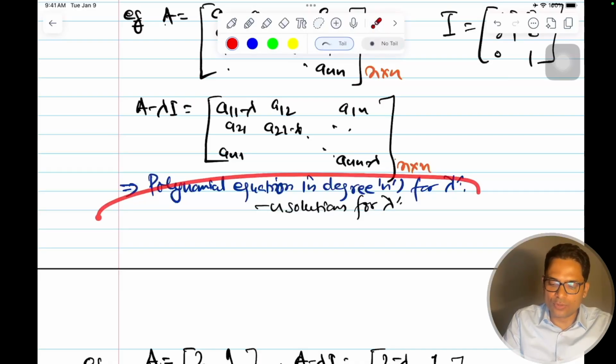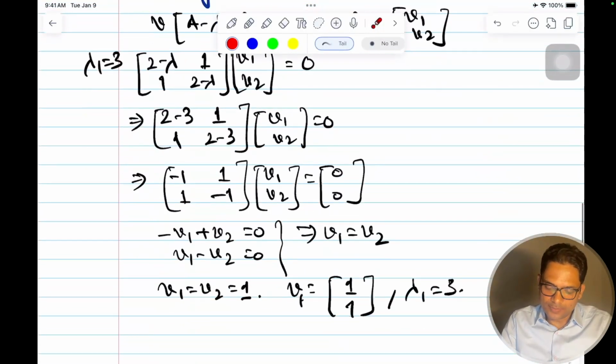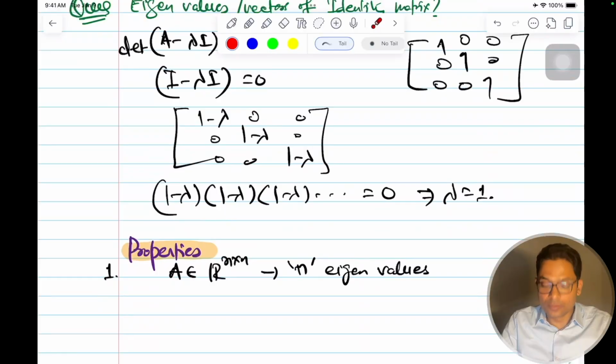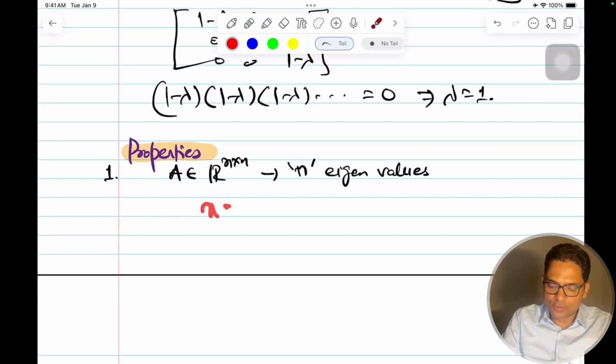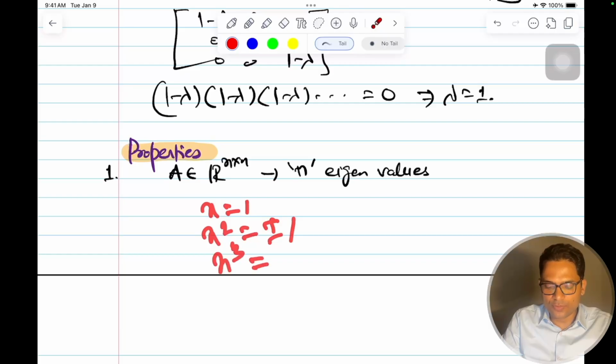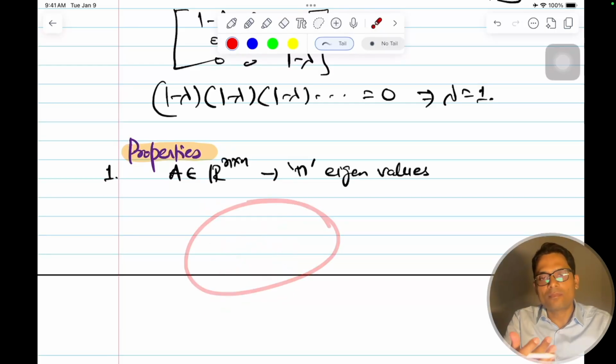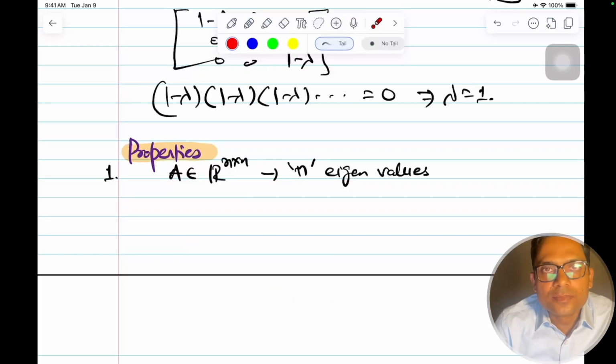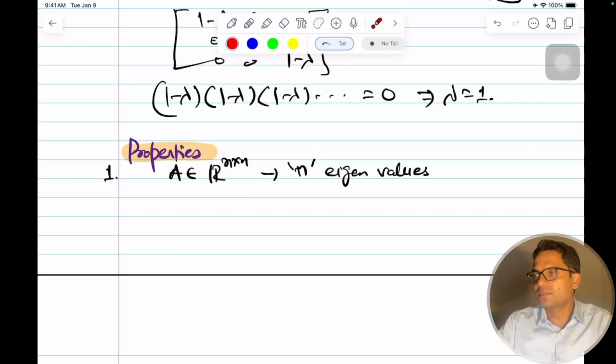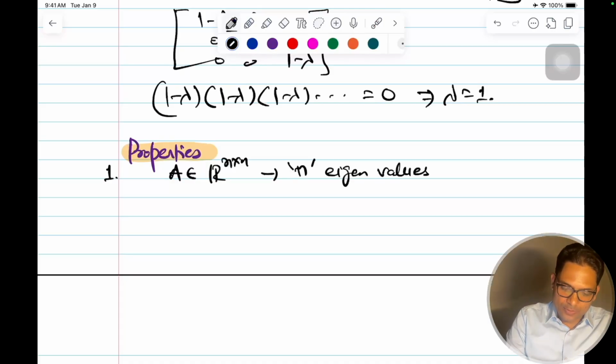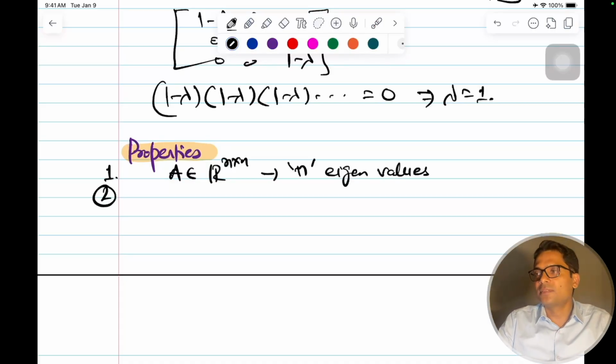Okay, in one variable. Similarly, if x squared equals 1, it gives me plus or minus 1, and if x cubed equals 1, it gives me 3 values, like that. You can just keep on increasing the power, and that many values you will get. So this is the first one. What else do we have? They may not be distinct, as I mentioned already.